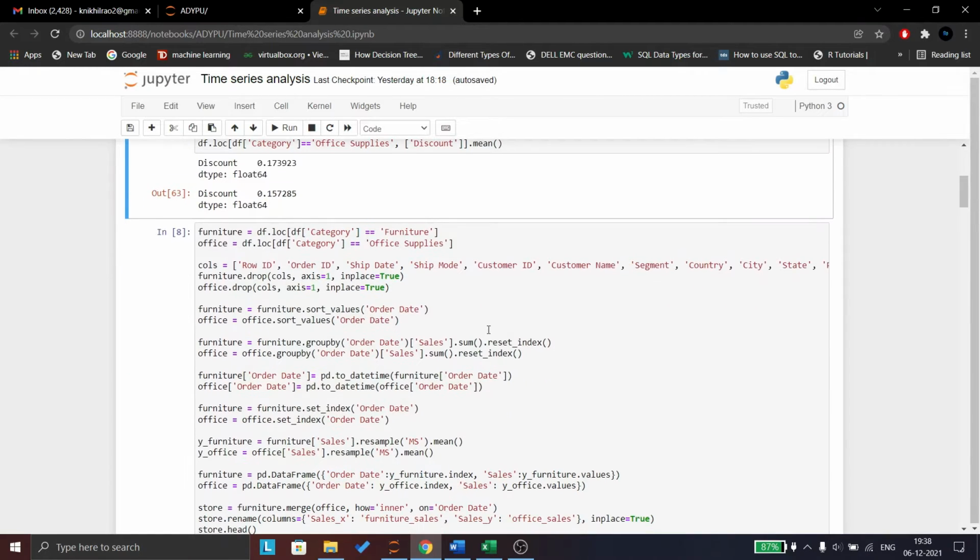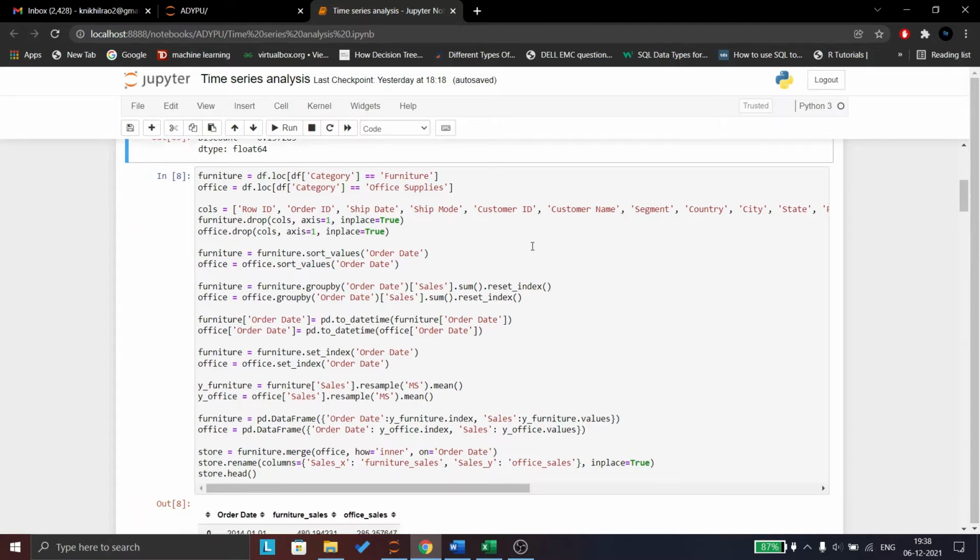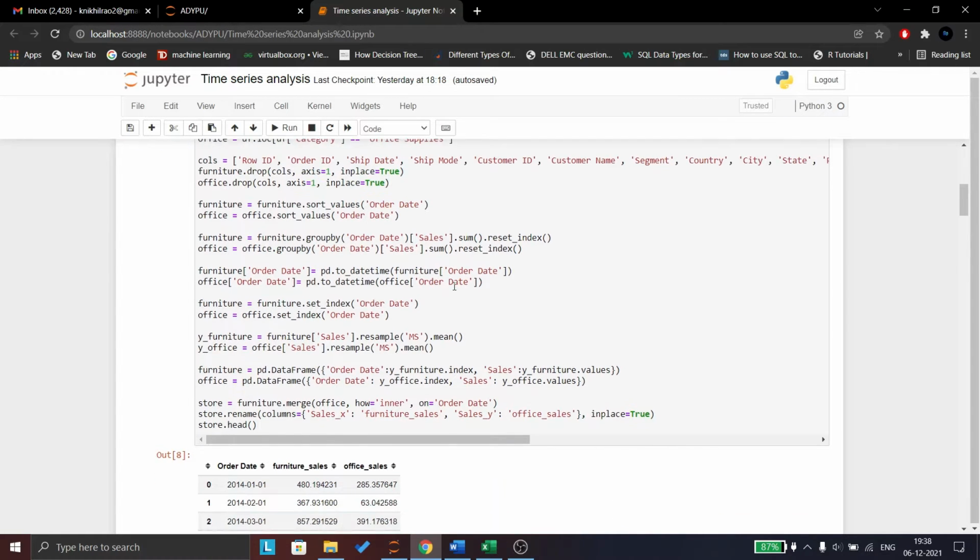Now for making this model, we are first trimming all the columns which are not necessary. Then we are sorting values based on the order date. The order date isn't in the format we need, so we are converting it into proper datetime format.